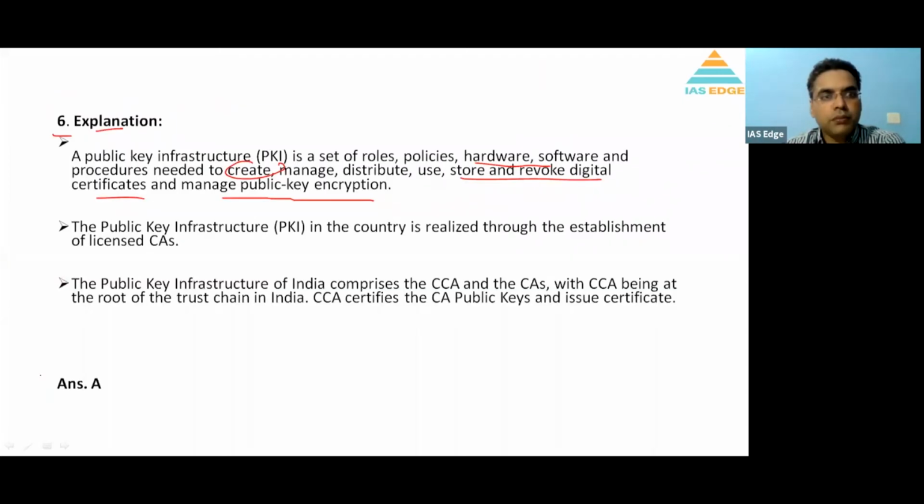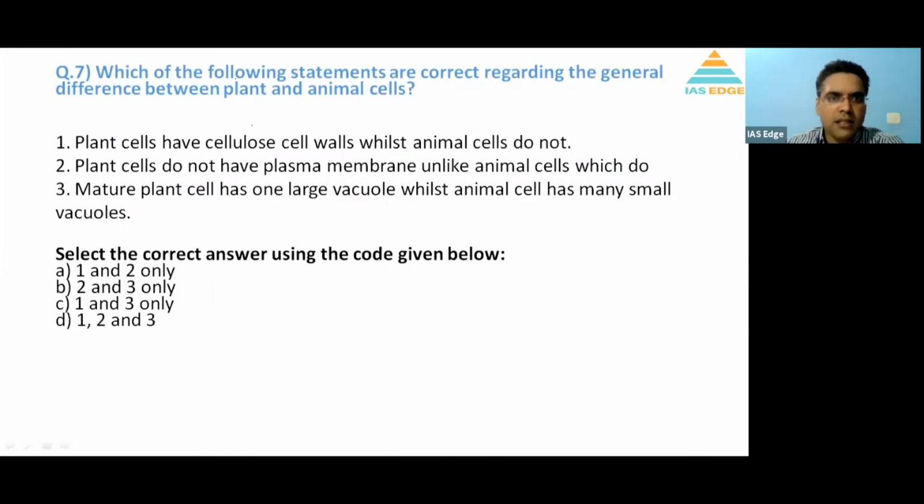Coming to question number 7. Which of the following statements are correct regarding the general difference between plant and animal cells? Again a very basic NCERT question. Plant cells have a cellulose wall, right? Animals do not have. That is right. So animal cells do not have the cellulose wall. Plants have cellulose. So 1 is correct.